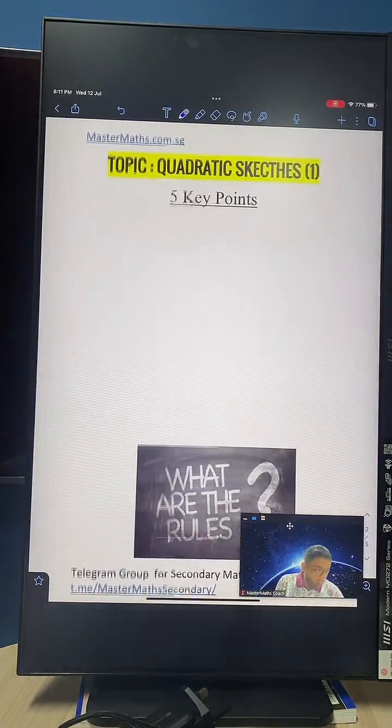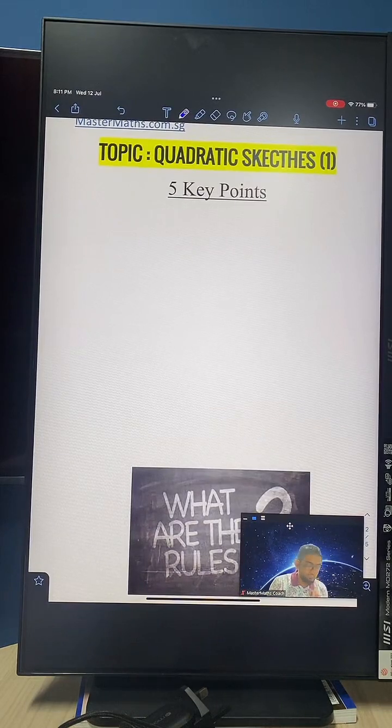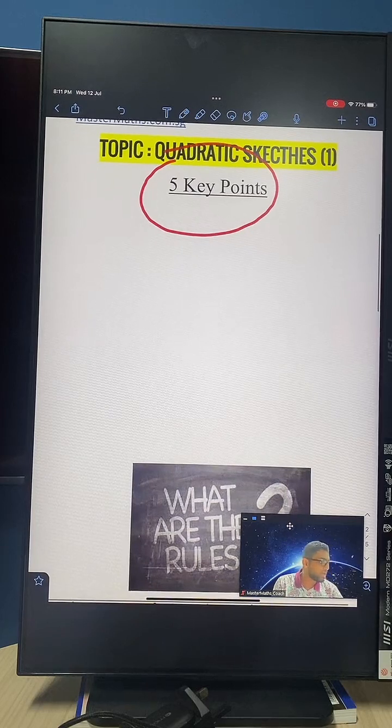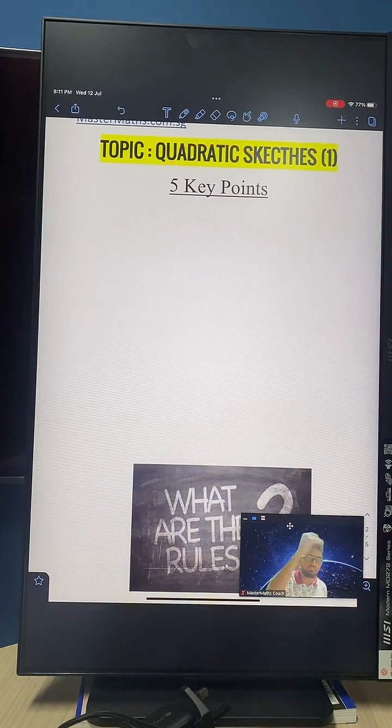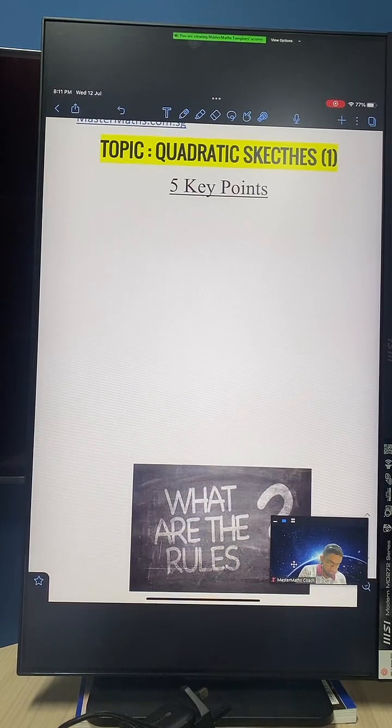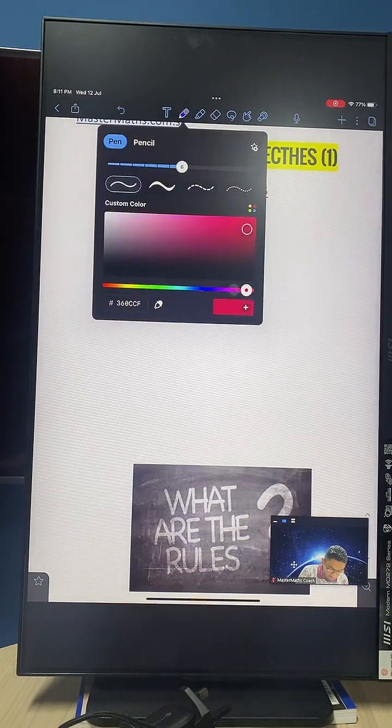Okay, now when it comes to quadratic sketches, there are 5 key points that you need to know. You need to investigate the 5 points like a policeman. What is the first point all about? What is the second point all about? What is the third point? And you need to follow the rules for all of the 5 points. What are the 5 points when it comes to quadratic sketches?